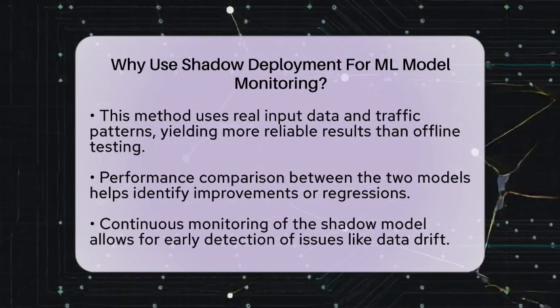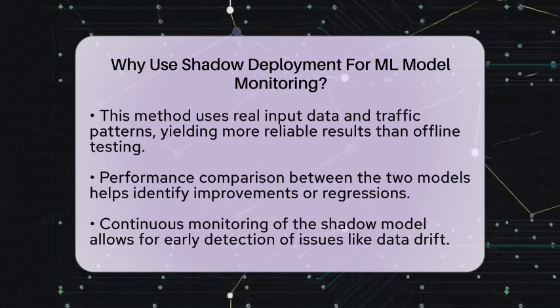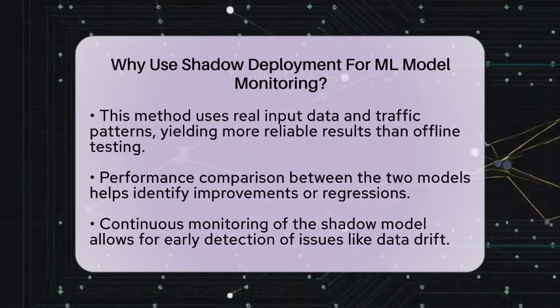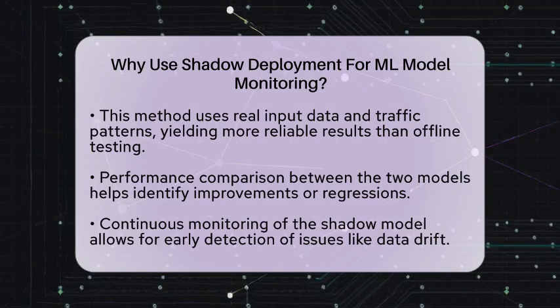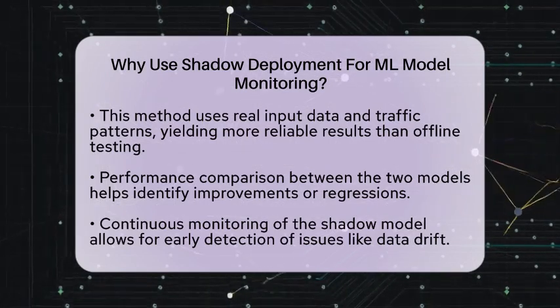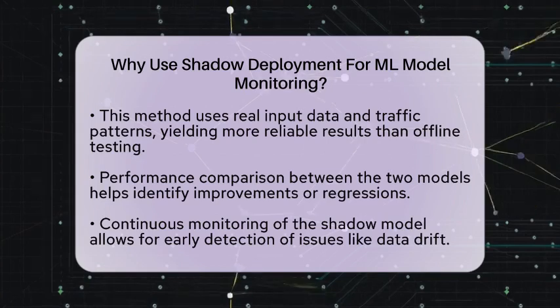Early detection of problems is another important aspect. Continuous monitoring of the shadow model's outputs can reveal issues like data drift or changes in features that might affect model quality. This proactive approach allows teams to fix problems before they become serious.